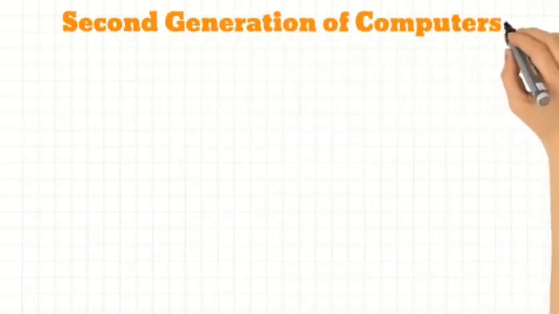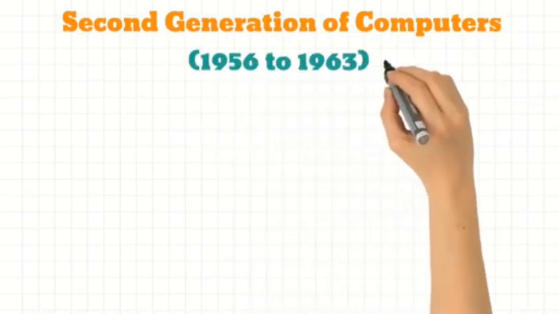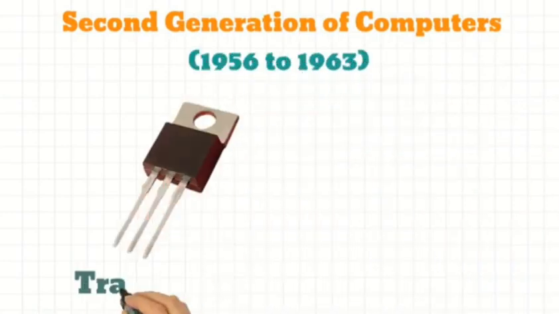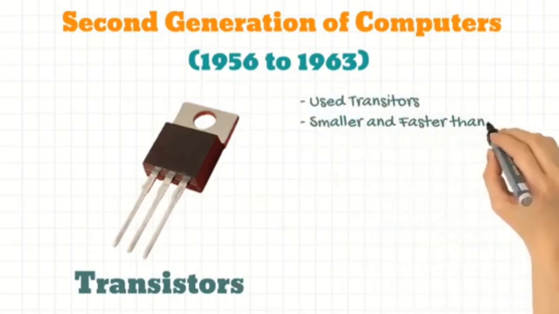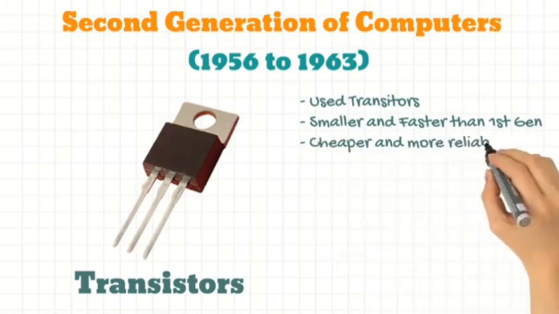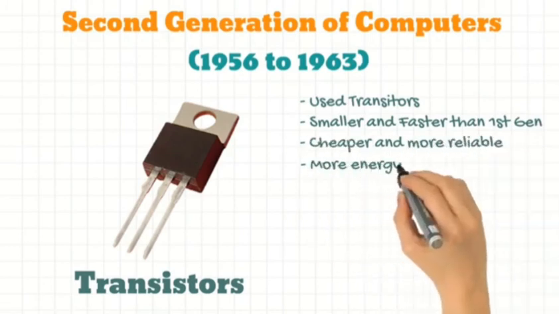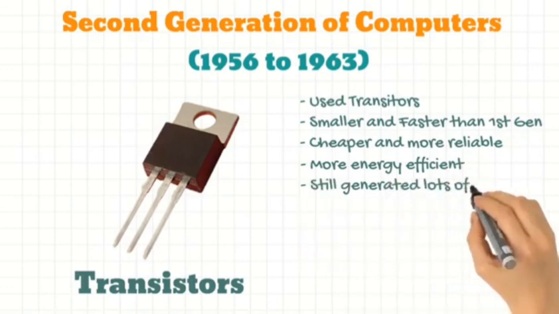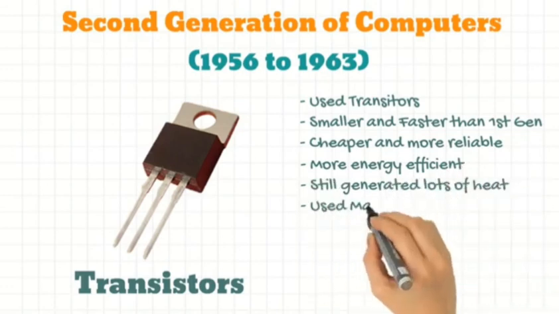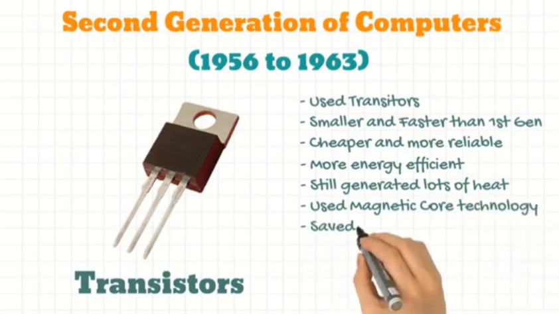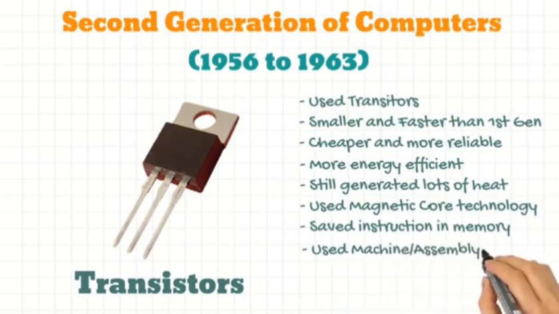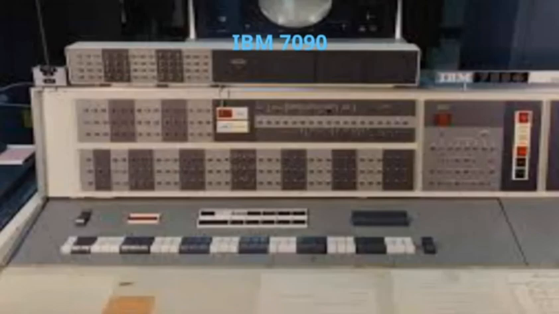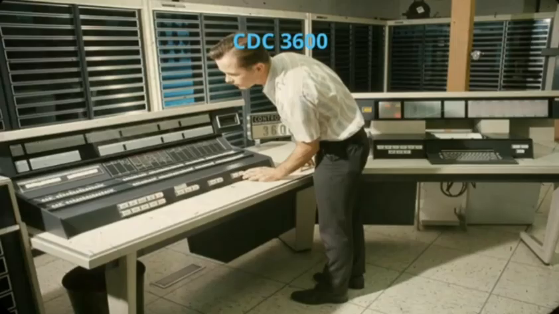The second generation of computers came between the years 1956 to 1963 when transistors replaced the vacuum tubes. This made the computers smaller, faster, cheaper, and more reliable. They were more energy efficient, though they still generated a lot of heat. They were also the first computers to use magnetic core technology to store instructions in memory. They used machine and assembly language to program. Examples include IBM 7090 and CDC 3600.